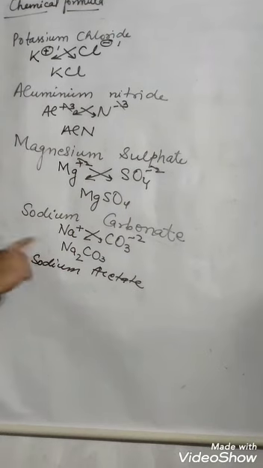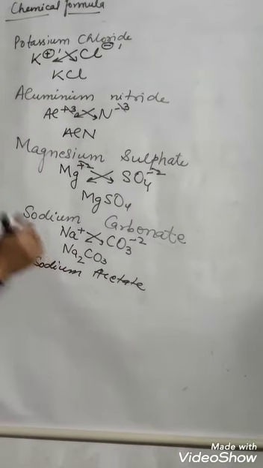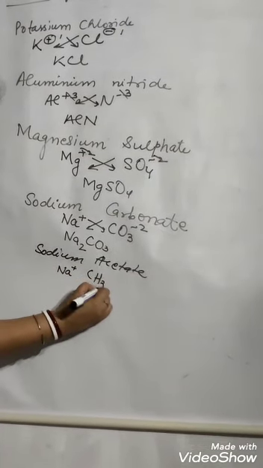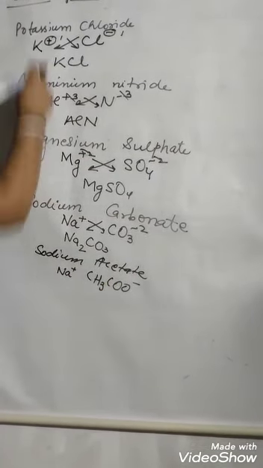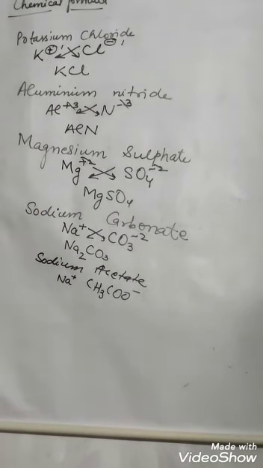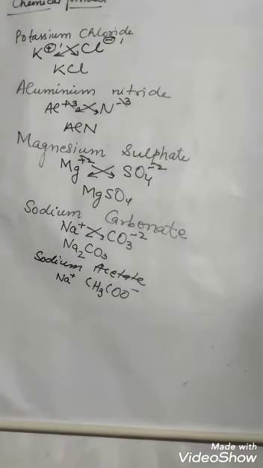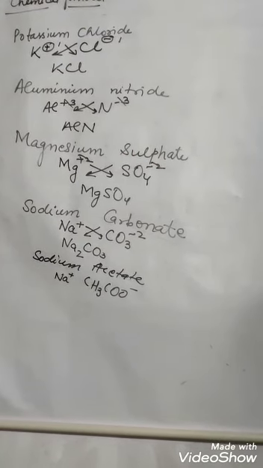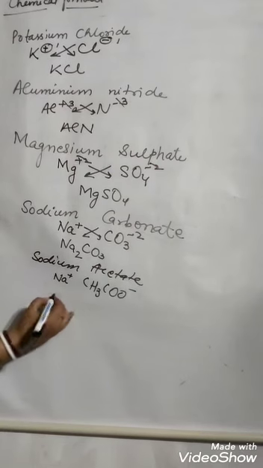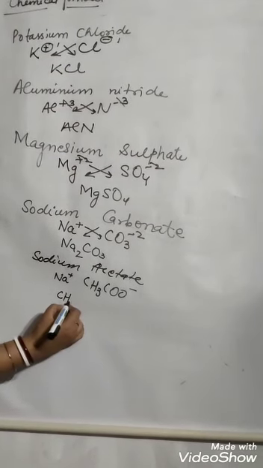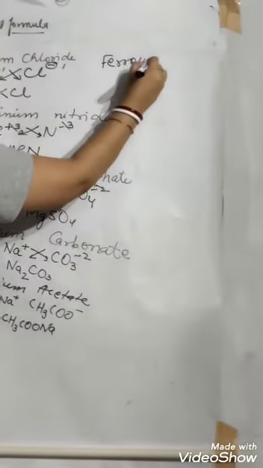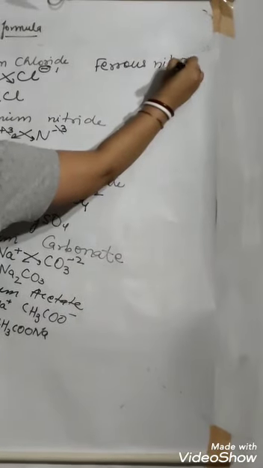Alright. Then sodium acetate. Sodium is Na plus. Acetate is CH3COO minus. Here we always write the positive part first. But in the case of acetate, we always write the acetate first and then the positive part. So what will be its formula? Valencies are the same, so they will cancel out. CH3COONa.